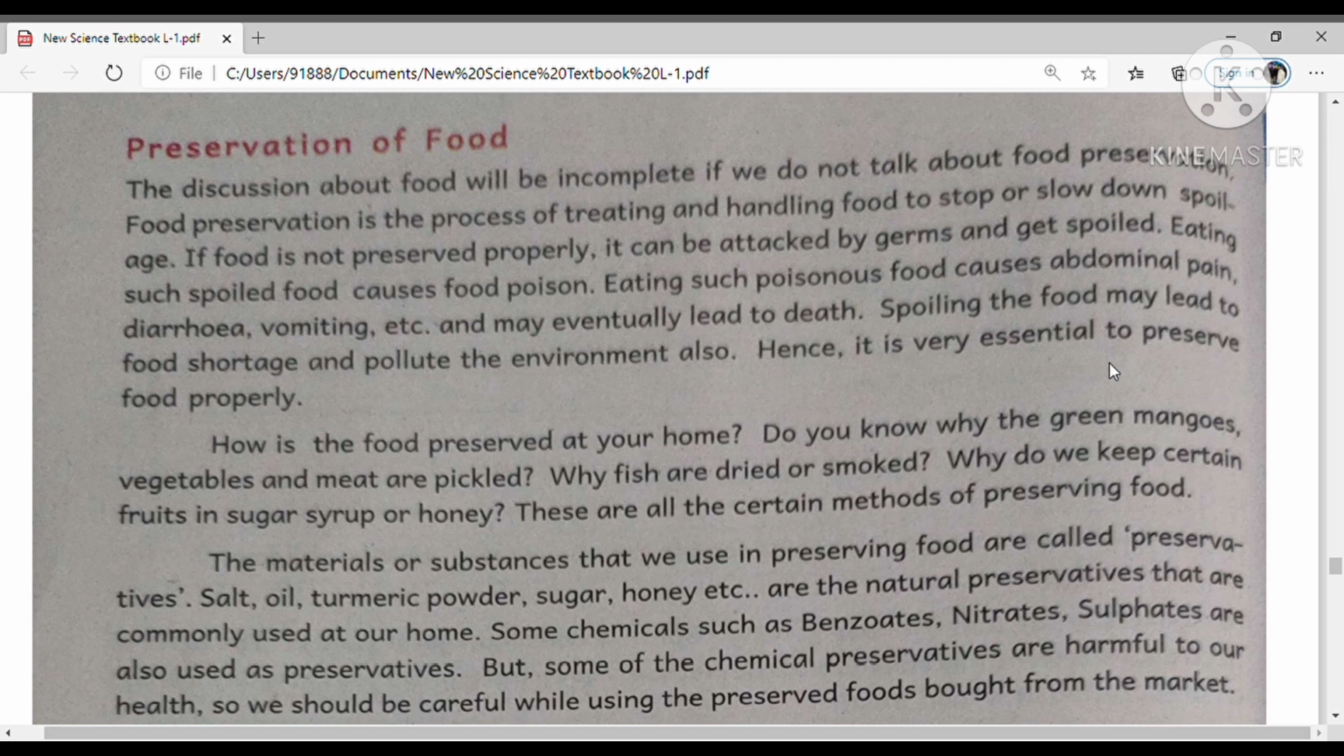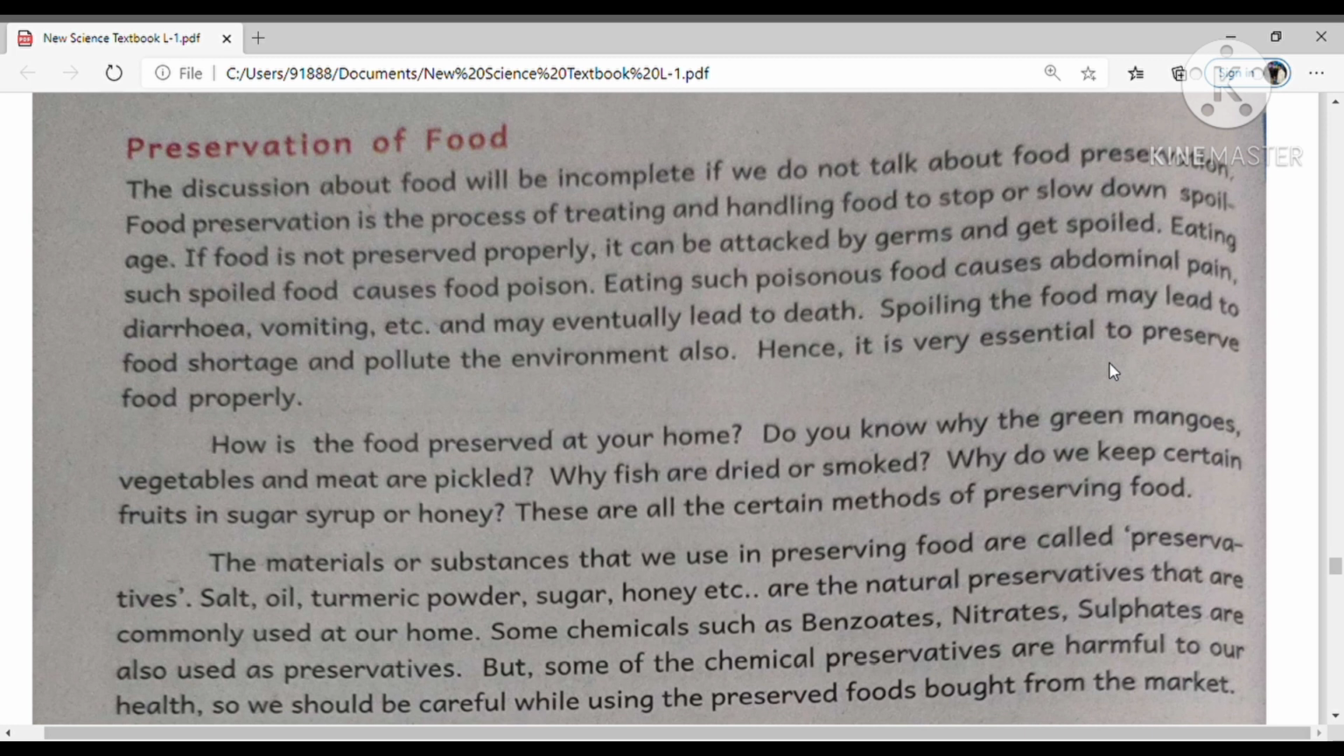It can be attacked by germs like bacteria, fungus, and other microorganisms. Then the food gets spoiled. If we eat such spoiled food, it will cause food poisoning. And what are the symptoms of food poisoning? Eating such poisonous food causes abdominal pain and diarrhea. Diarrhea means watery motions, and vomiting, etc. Sometimes it may eventually lead to death also.